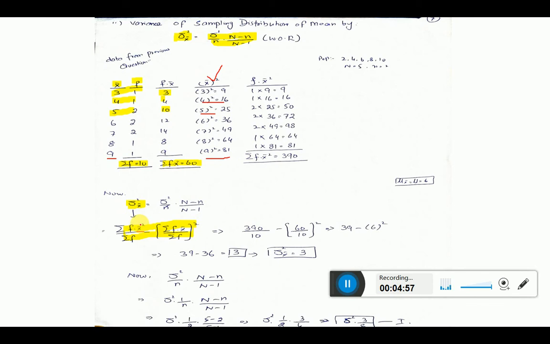Now what happened is that x bar square must be multiplied with f, the other column. This x bar square column must be multiplied with the f column. Look at here, 1 multiply 9, you will get 9.